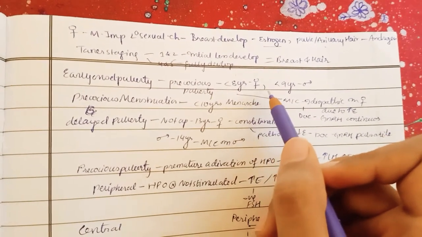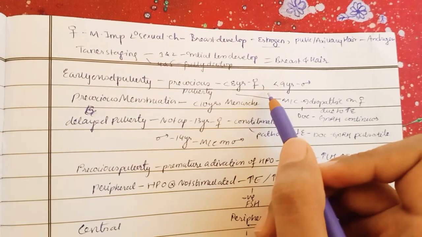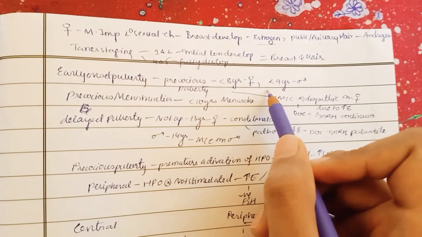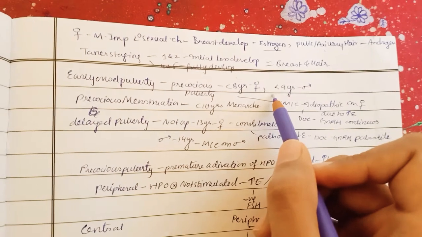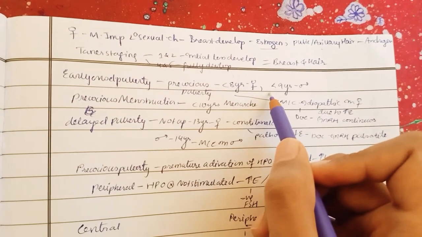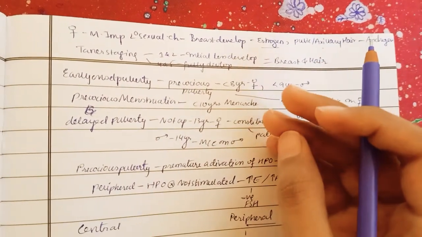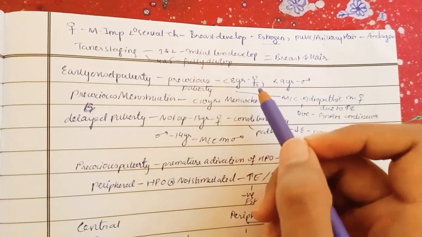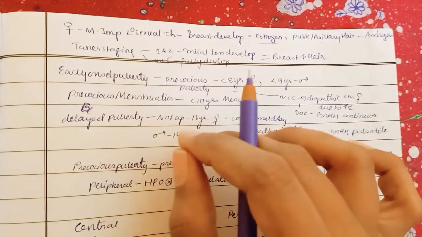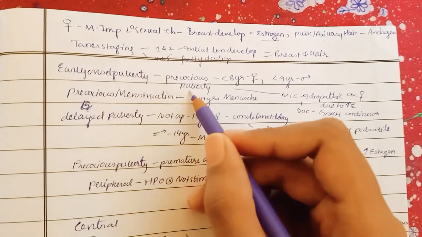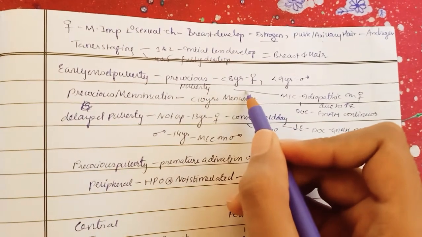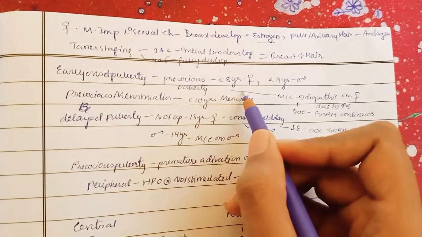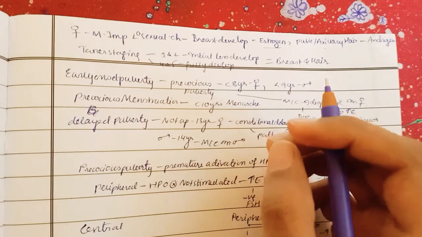And in the male, if you see less than 9 years of age, there is testicular enlargement. You know that in the male puberty should be at 11.5 years, but here 9 years means 10, 11, again a 2.5 year difference. So with this 2.5 years of difference, there is precocious puberty both in male and also in female. So what is the most common cause of this precocious puberty?